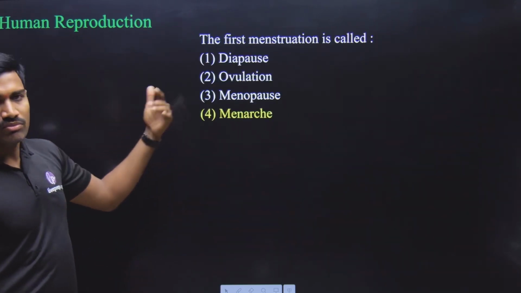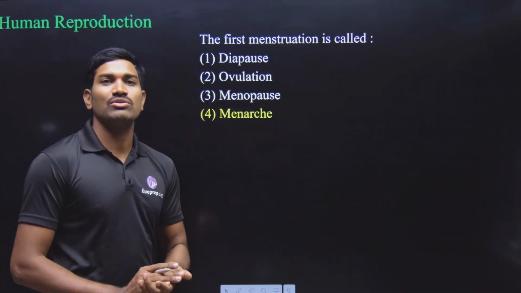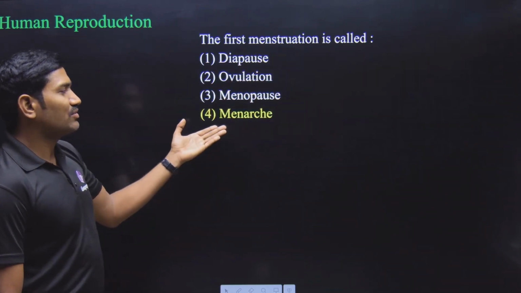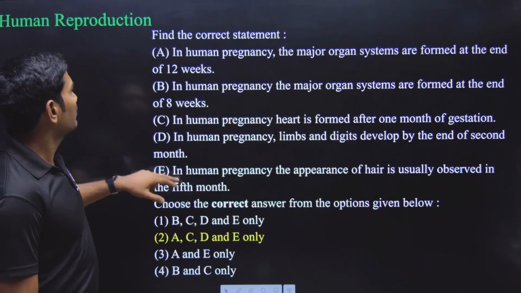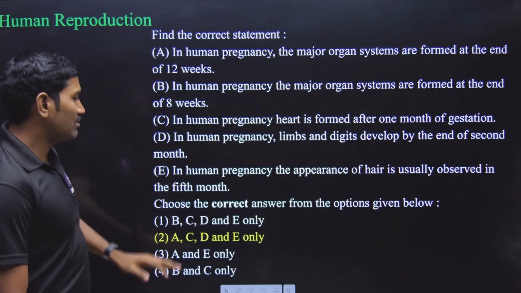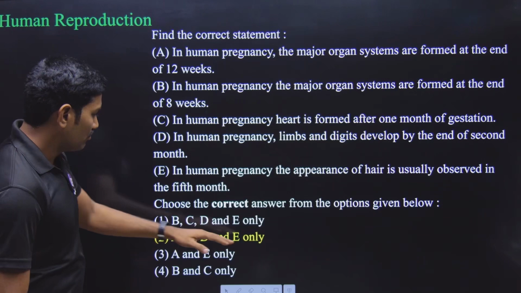Next one. So that chapter is completed. Now we are talking about the questions from the human reproduction chapter. The first menstruation is called as menarche. Okay, next one from the same chapter. Find the correct statement. They have given some statements we need to identify. So what are the correct statements?